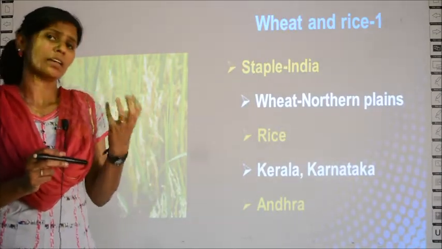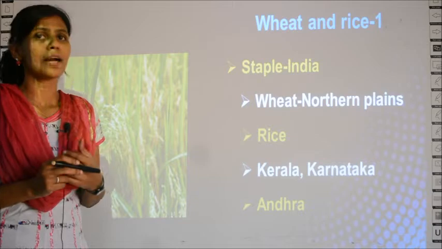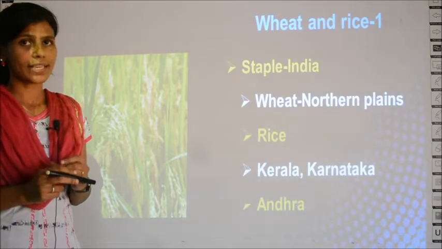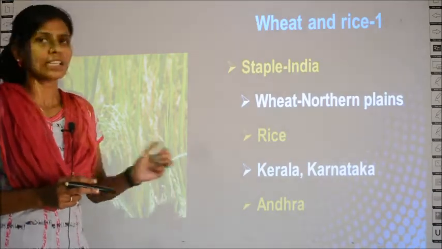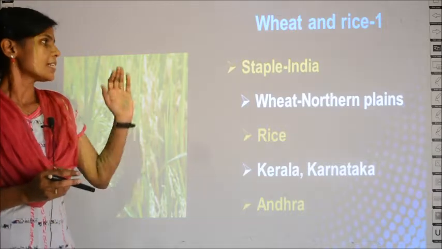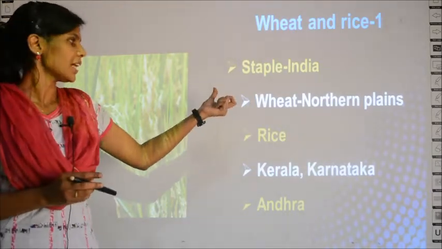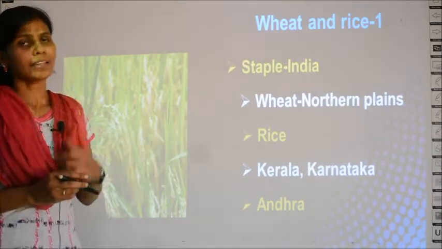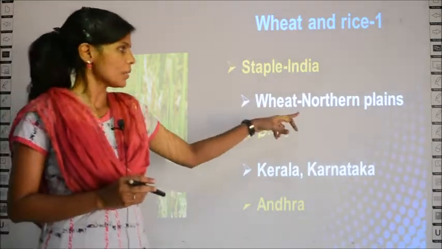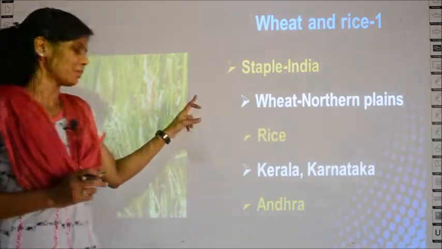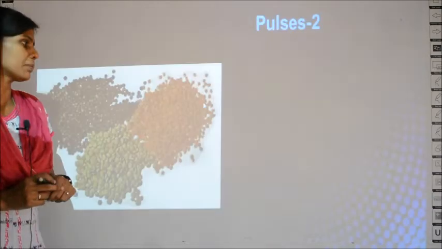Rice is predominant in southern India, and the states which cultivate rice include Kerala, Karnataka and Andhra, and the staple food in North India is wheat, which is cultivated in the northern plains. This is all you have to remember.